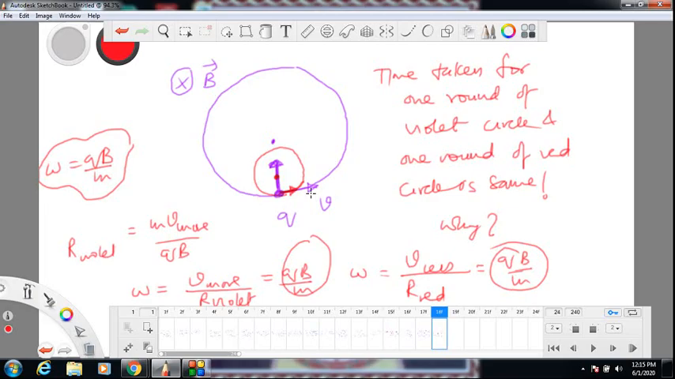Or you can argue like this: in the violet colored case, speed is more and it is going a greater distance, but time is same. In the red colored case, speed is less and it is also going lesser distance, lesser perimeter of circle, so time is same. So time in both cases is same because omega is same. In fact, time period, time for one circle completion is 2 pi by omega. So you can write it as 2 pi m by qB. This is a very important point, a very crucial thing in our discussion.